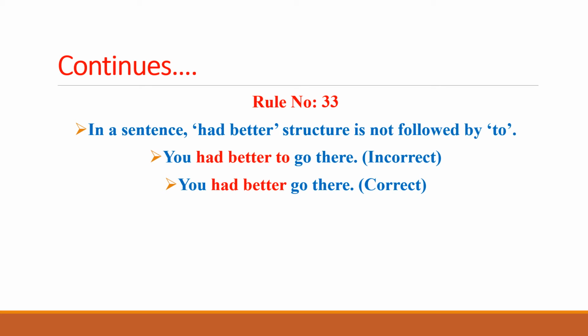So you had better to go there is an incorrect sentence because of adding to after better, whereas the correct sentence is you had better go there. So in the correct sentence we see that to has been removed after better. You had better to go there is incorrect because of to, and you had better go there is correct because to has been removed from this sentence.